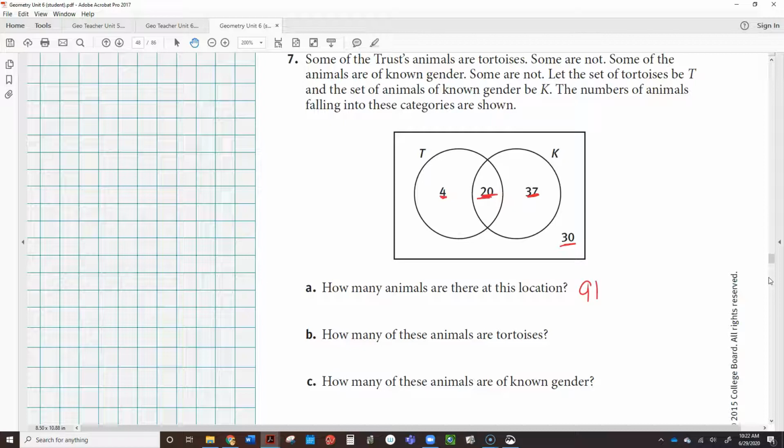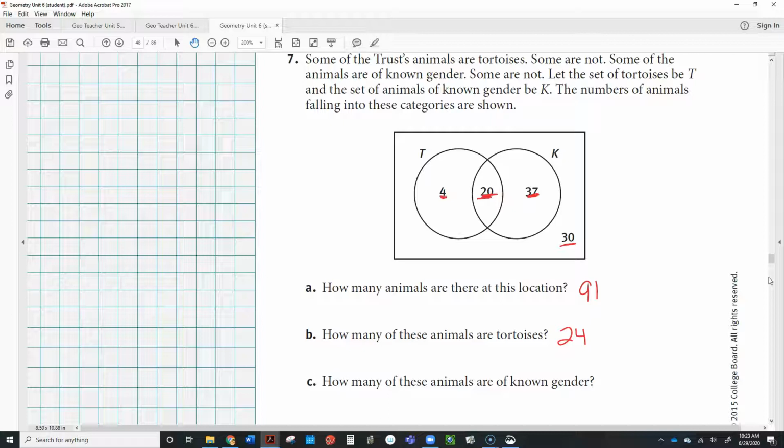How many of these animals are tortoises? 24. You've got 4 that are tortoises that you do not know the gender of because they're not in that K circle. And then you've got 20 that you do know the gender of. So you have a total of 24 tortoises.